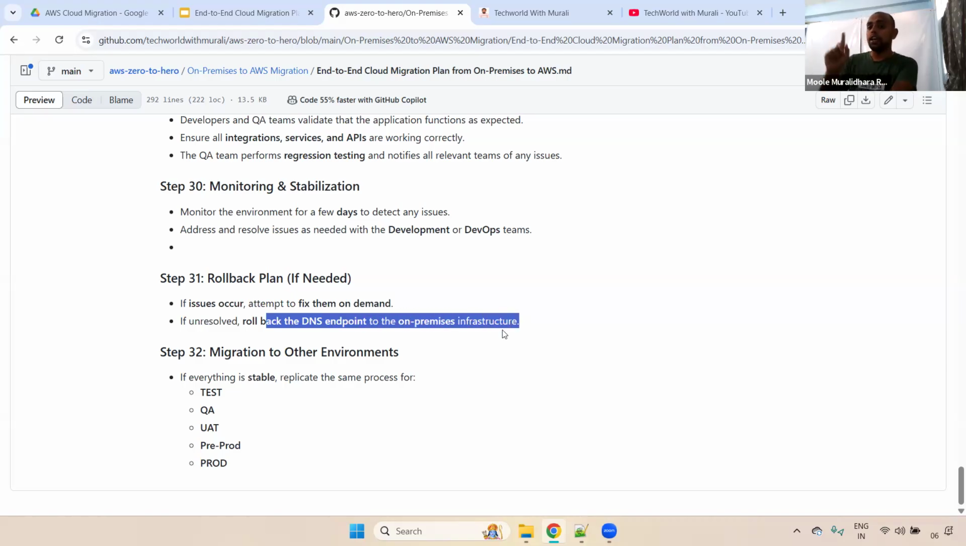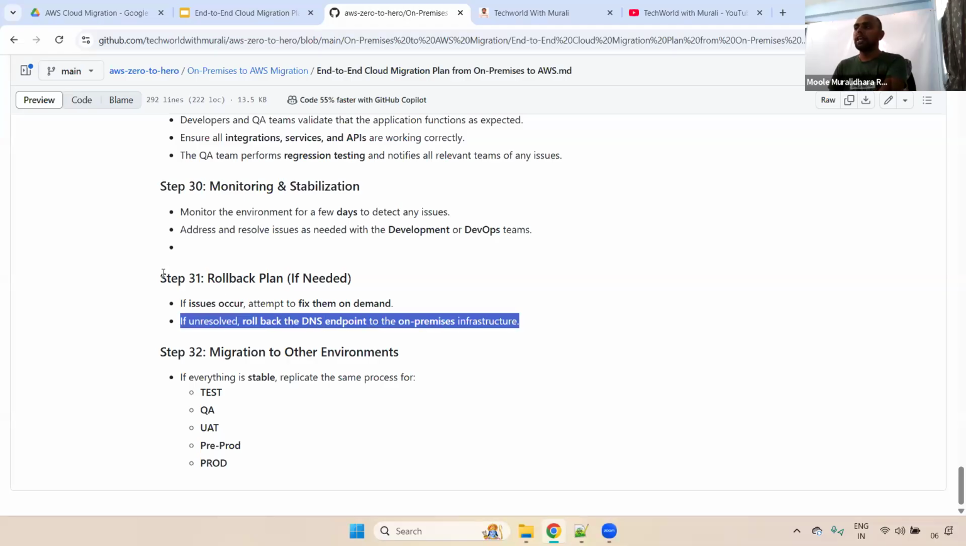As I said earlier, in on-premises, we update the AWS load balancer DNS name, so it routes the traffic to the AWS side. But if you want to roll back, instead of updating the AWS DNS name, we'll update the on-premises DNS name and bring up the application. Understand, right? This is what we'll do.